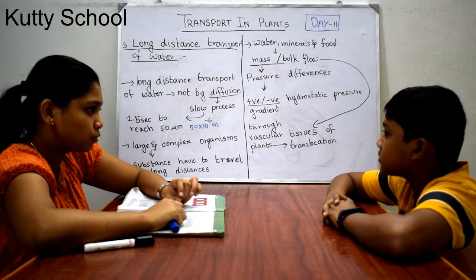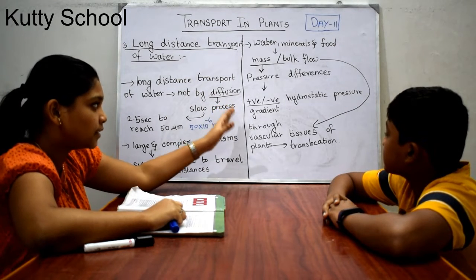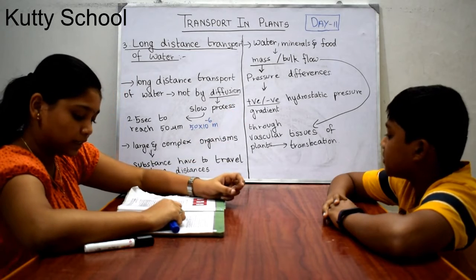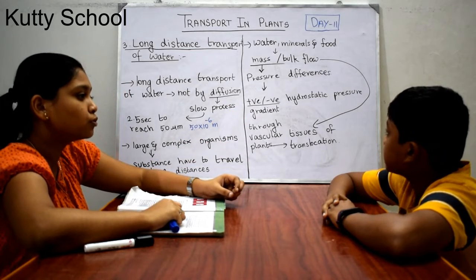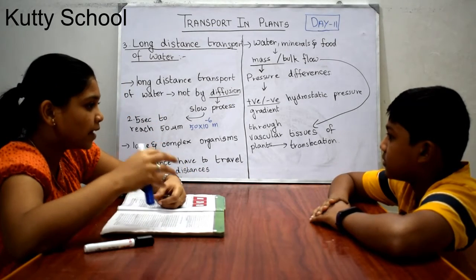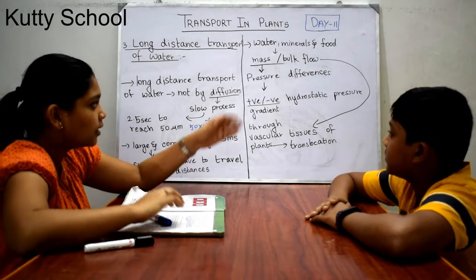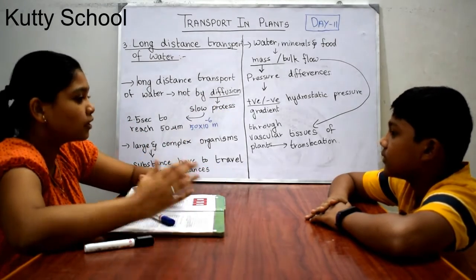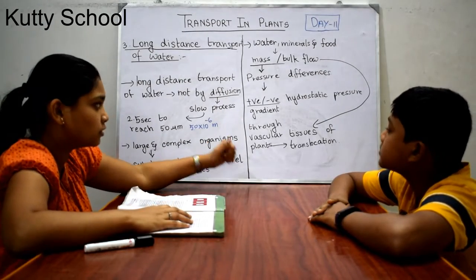For a negative hydrostatic pressure gradient, think of suction through a straw. If the plants suck the water, it is a negative hydrostatic pressure gradient. If the water itself gives a pressure, it is a positive hydrostatic pressure gradient.